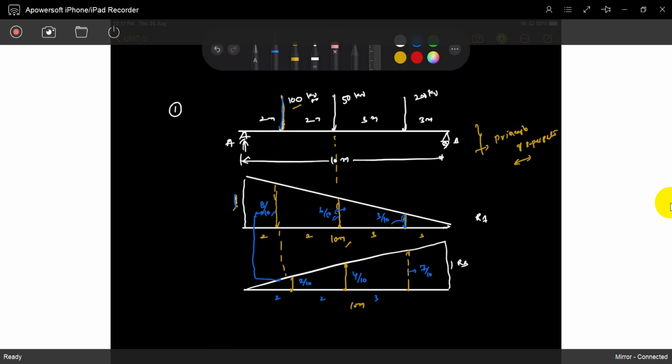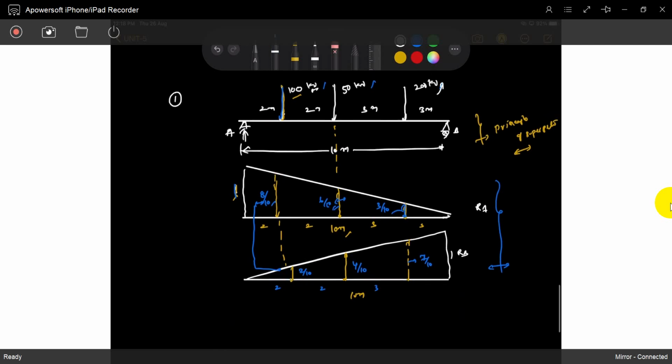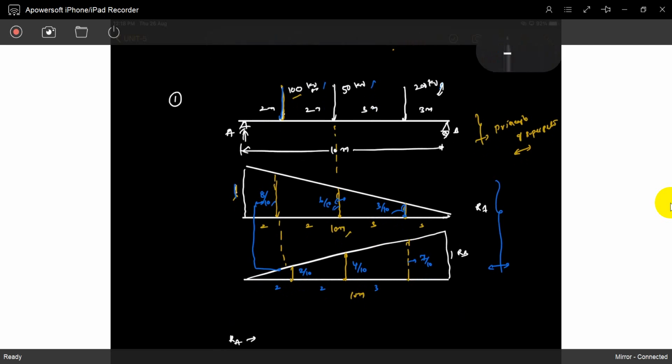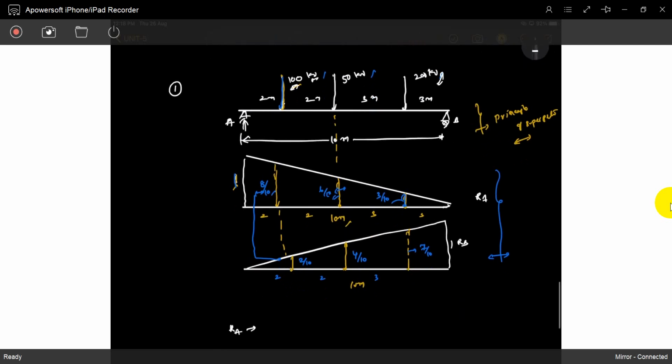Very simple. These are the loads. We already know this diagram. So what is RA for this position of loads? You can directly use the principle of superposition. See, for 100 kilonewtons here, what comes to the RA position? 8 by 10 portion comes to RA. If 100 is there, 8 by 10 comes to RA. That is the influence of RA.